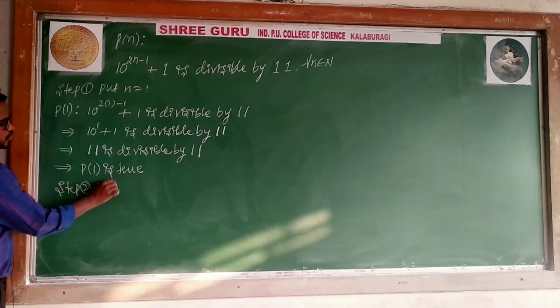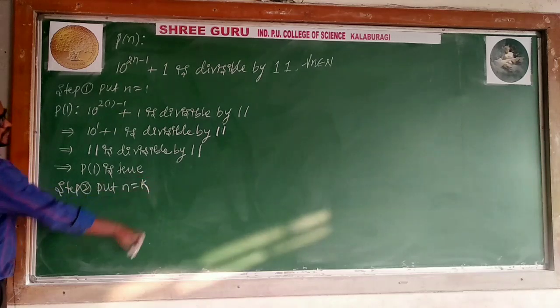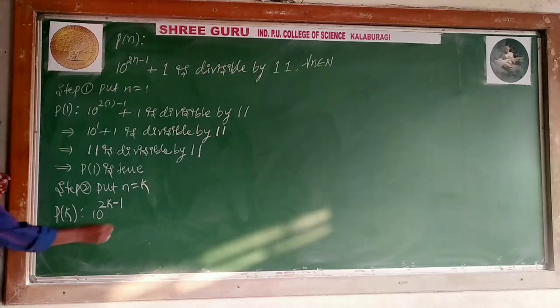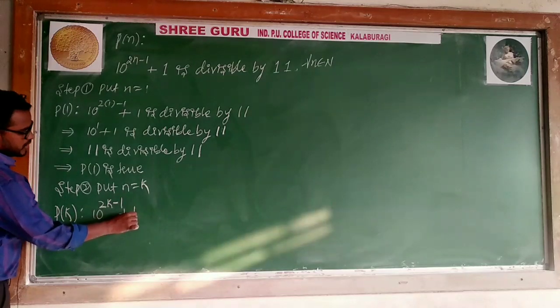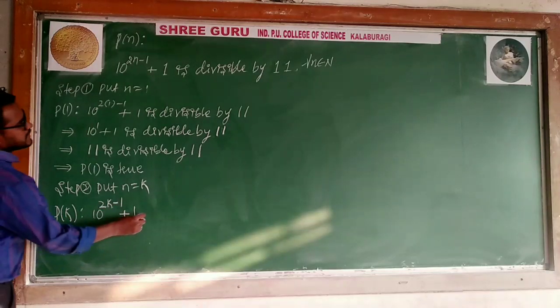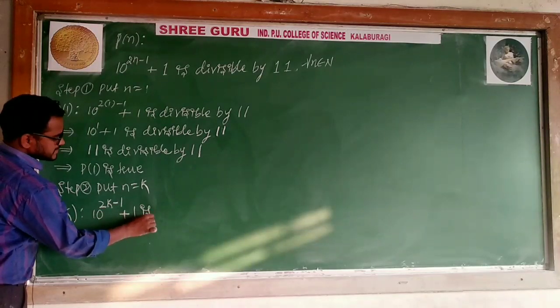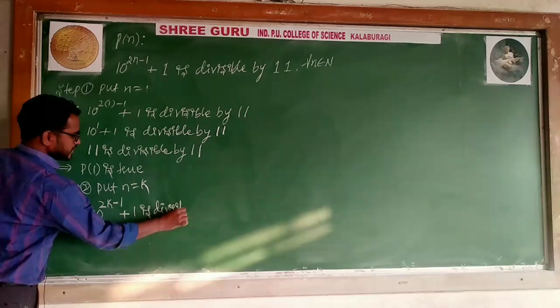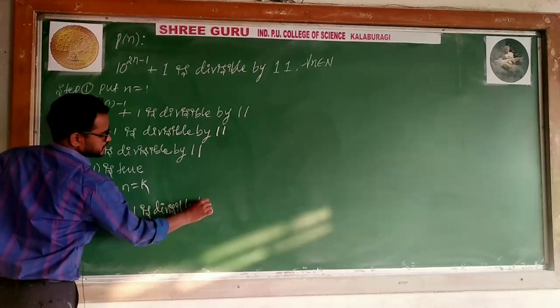Now, step 2. Put n is equal to k. When you are taking n is equal to k, I will prove P of k. So, 10 to the power 2n, 2n is 2k, minus 1 plus 1 is divisible by 11.